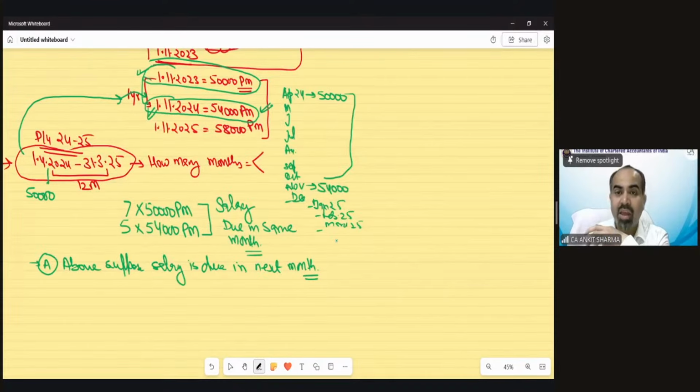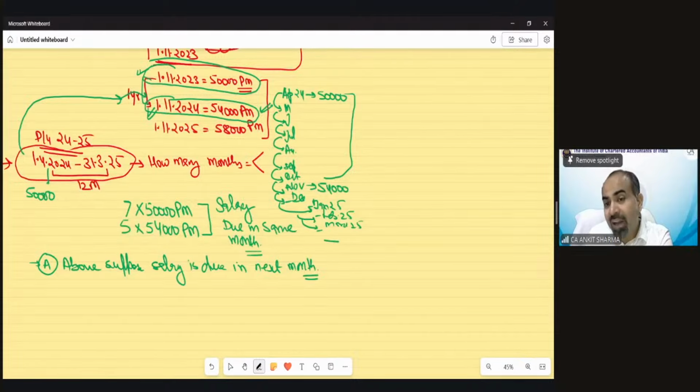That means April salary due in May, May salary in June, June salary in July, July salary in August, August in September, September in October, October salary due in November, November salary due in December, December in January, January salary in February, and February salary in March.